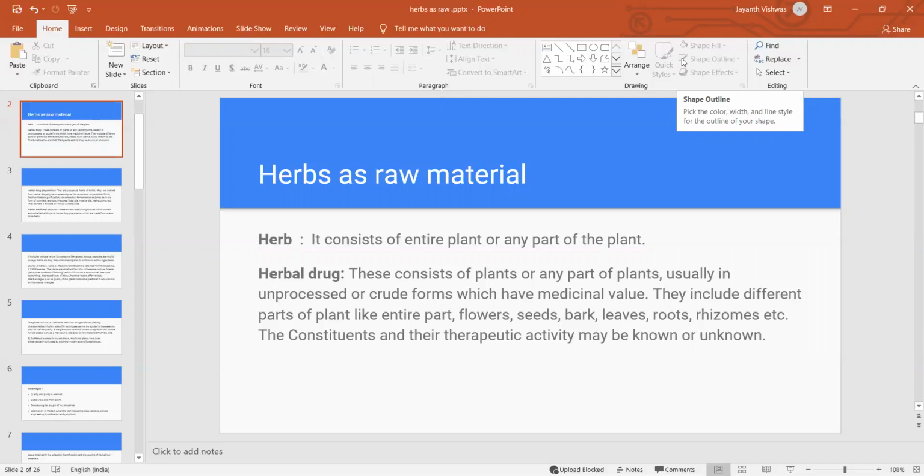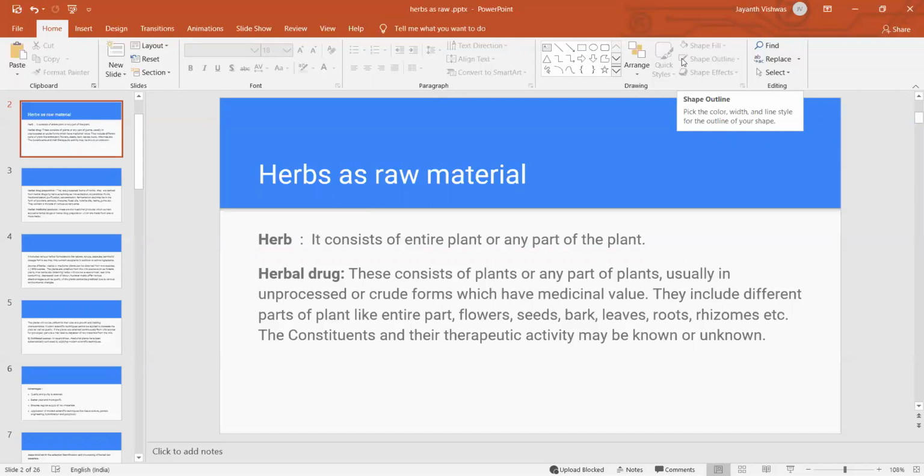After processing, we can use it as a finished formulation or finished goods. So how to process herbal raw materials, what is meant by herbs, and how it acts as a raw material for the field of pharmacognosy.